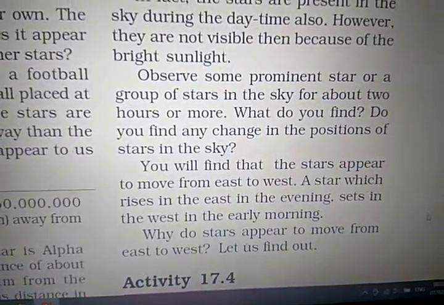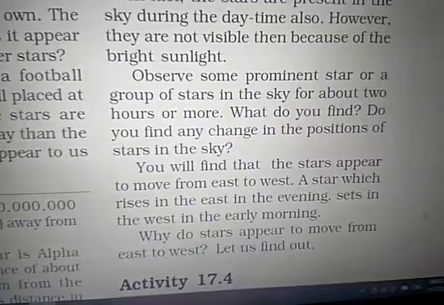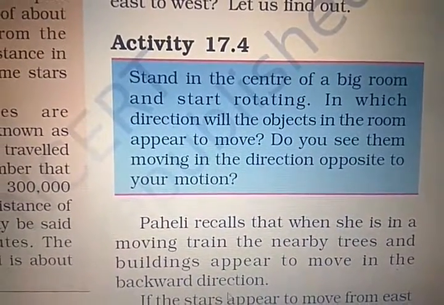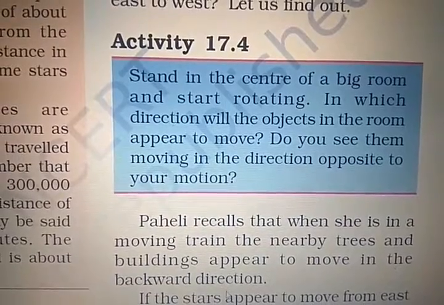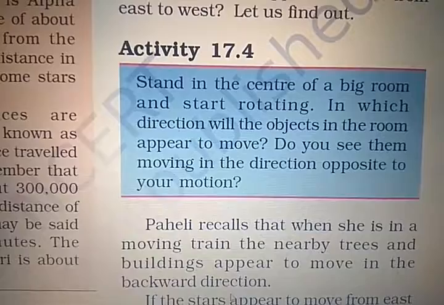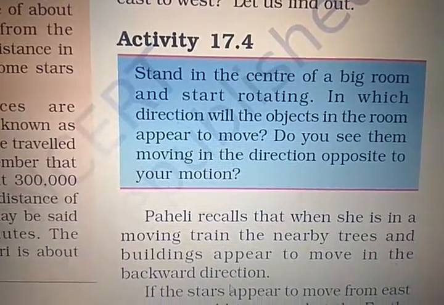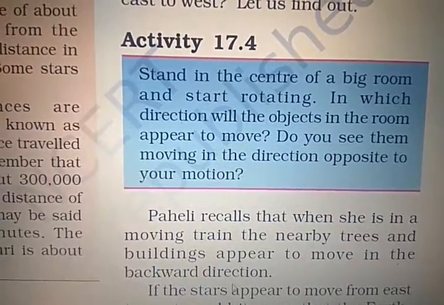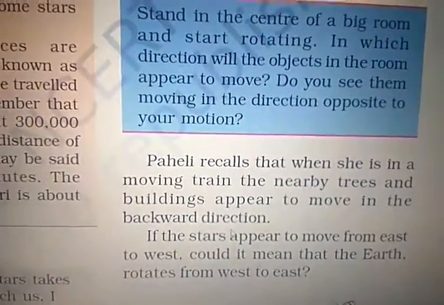Why do stars appear to move from east to west? Let's find out. To prove this, let's understand Activity 17.4. Stand in the center of the big room and start rotating. In which direction will the objects in the room appear to move? Do you see them moving in the direction opposite to your motion?